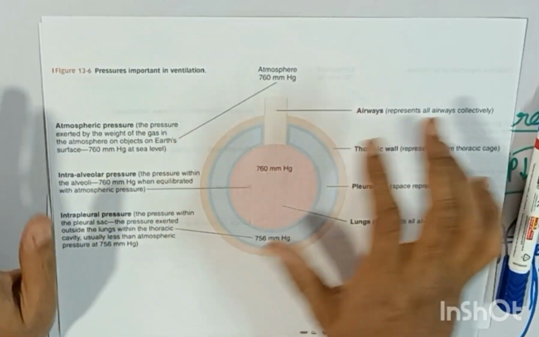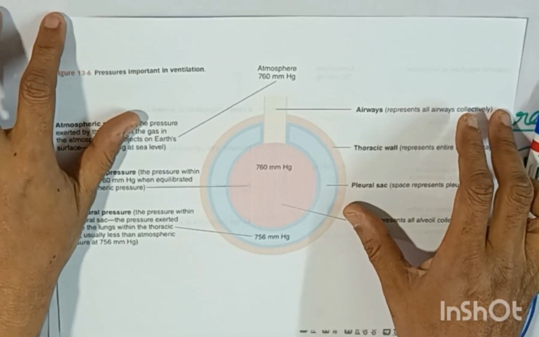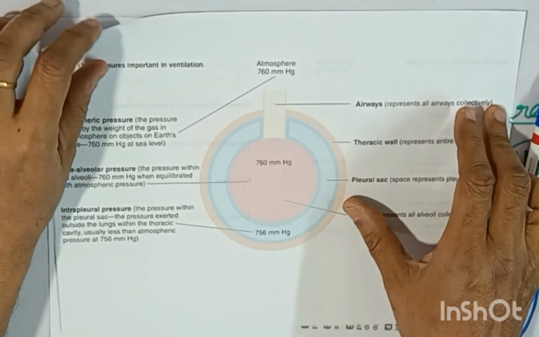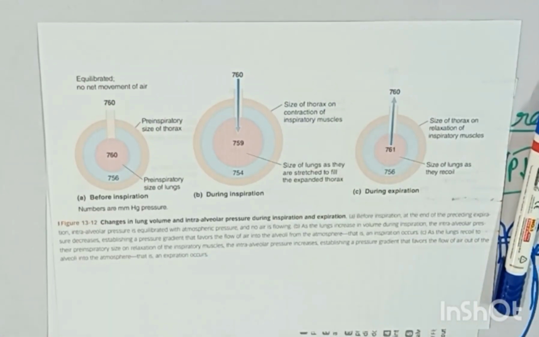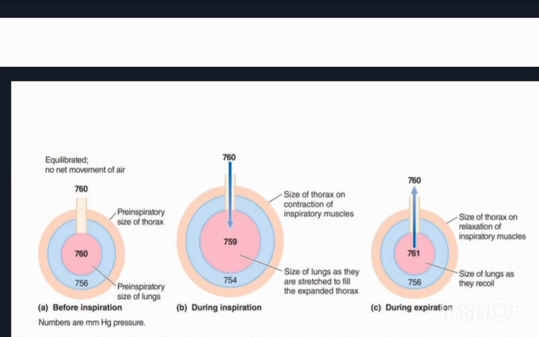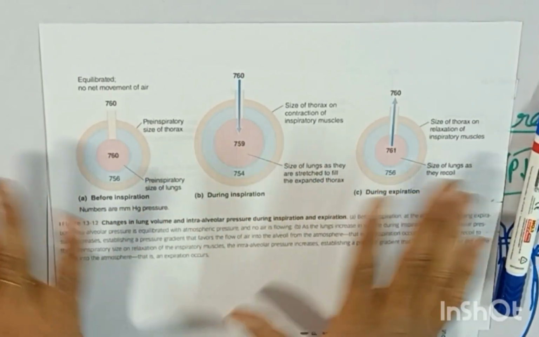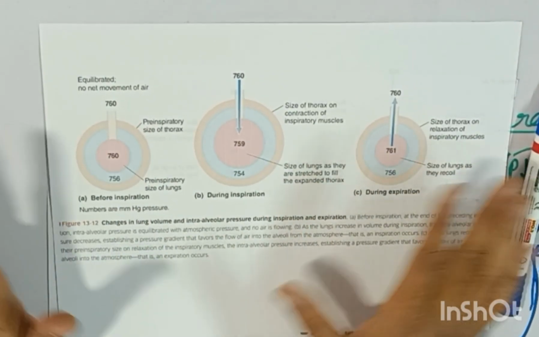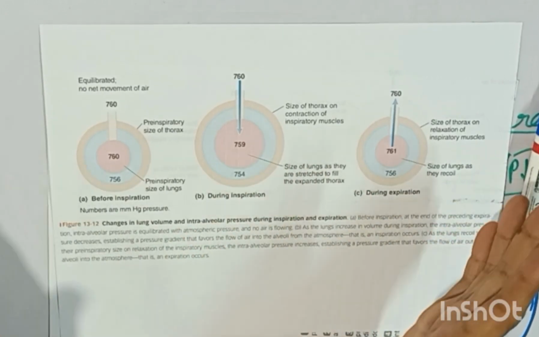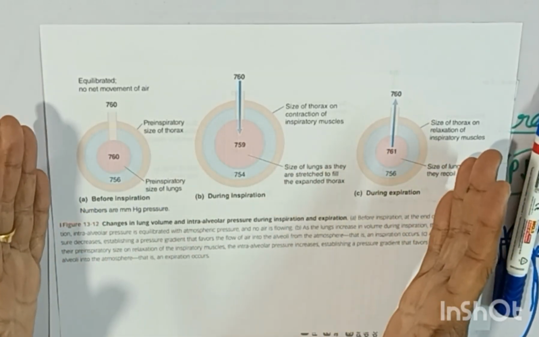Now this is also from Sherwood, just a brief illustration. You don't have to draw those lungs, those rib cages. Just this illustration will do.